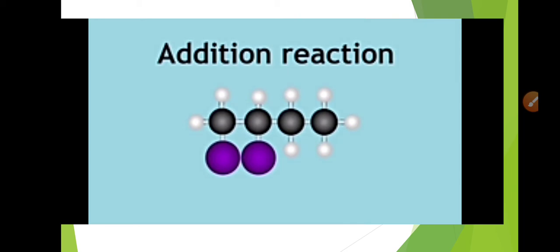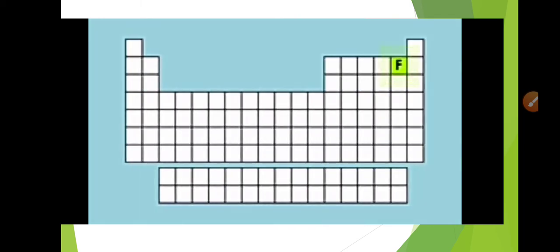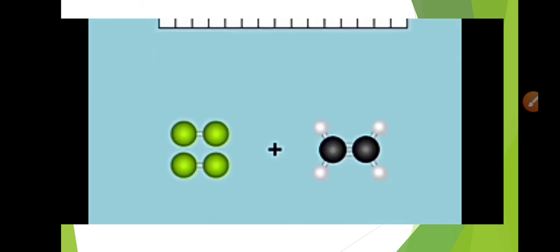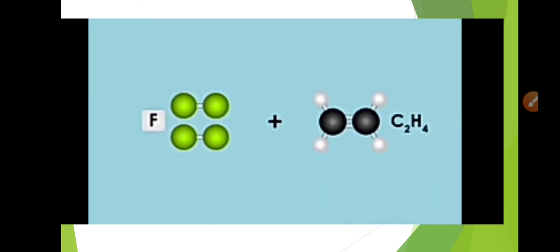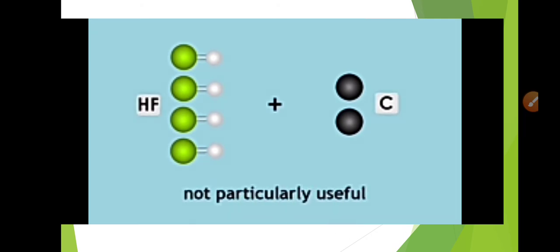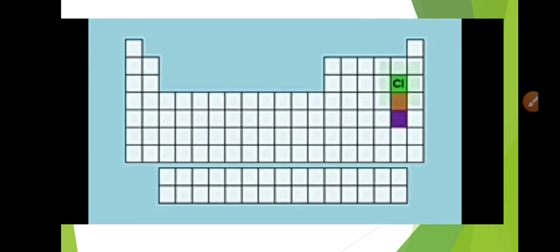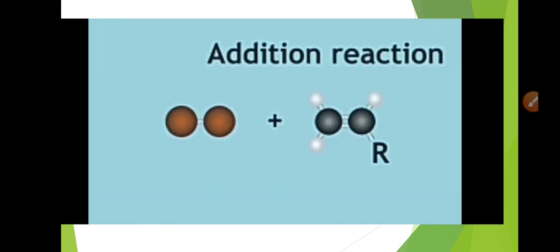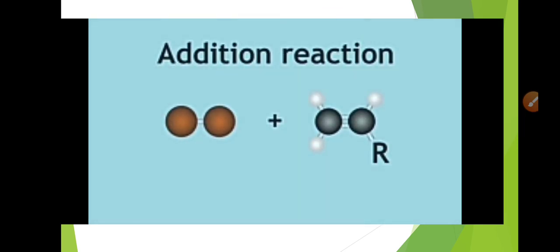The addition of fluorine across a carbon-to-carbon double bond is not very useful. Why? Because fluorine is very small in size and it is very electronegative. It will be difficult to do the addition of fluorine across the carbon-to-carbon double bond, but we can carry out the addition reactions of halogens by using chlorine, bromine, and iodine.